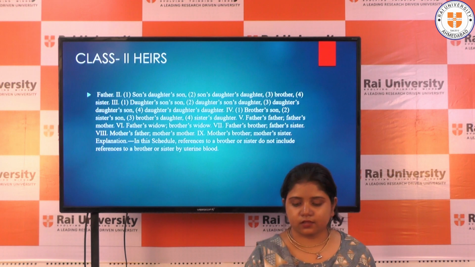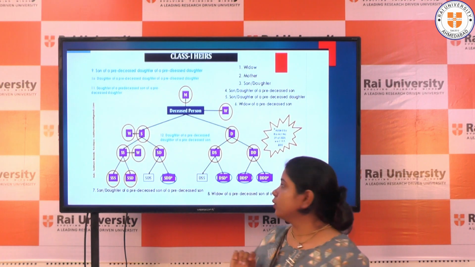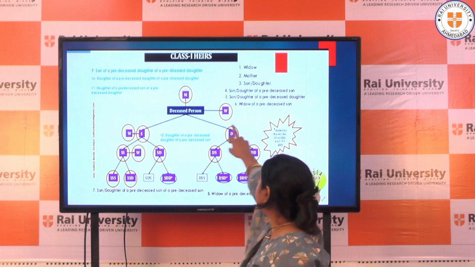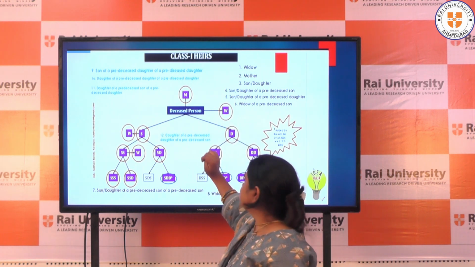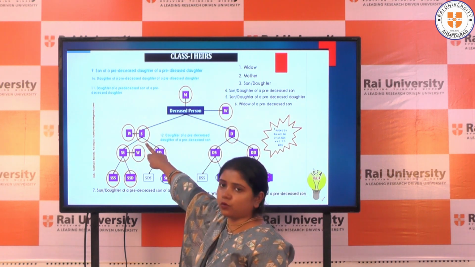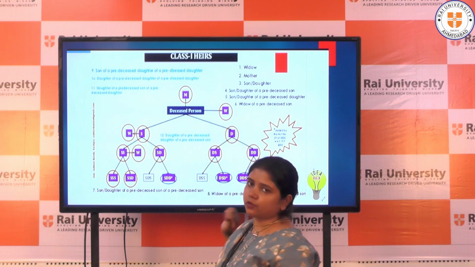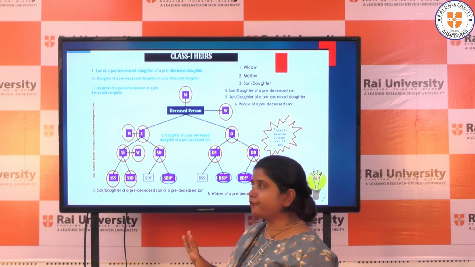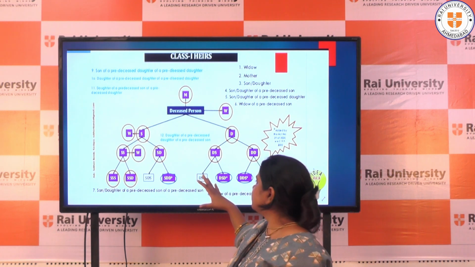Let us understand from this graph. If a person died, one share of the property will go to the widow, one share will go to the son, one share will go to the daughter. Simultaneously the property will be divided in equal shares.